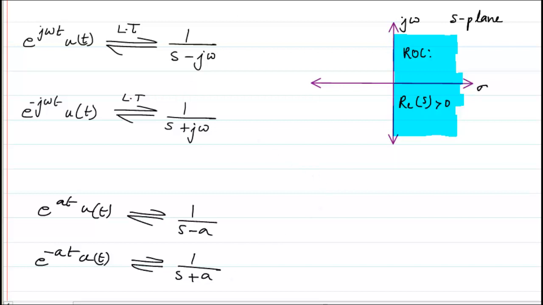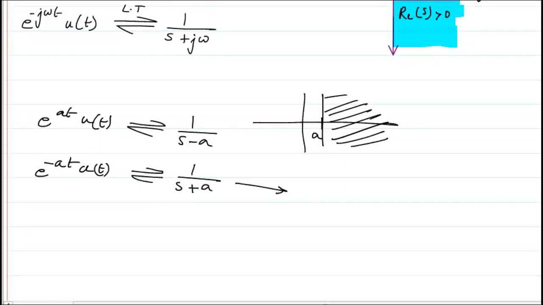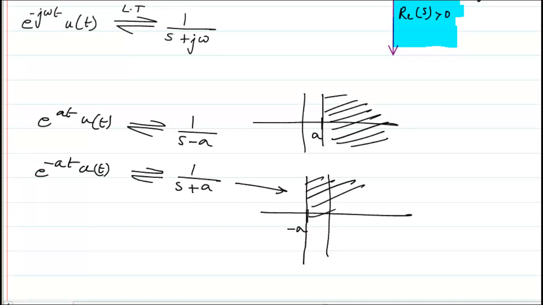But the region of convergence is going to be different. In the first case, we had taken the region of convergence from the positive direction. In the second case, the region of convergence will be from minus a towards the right side.